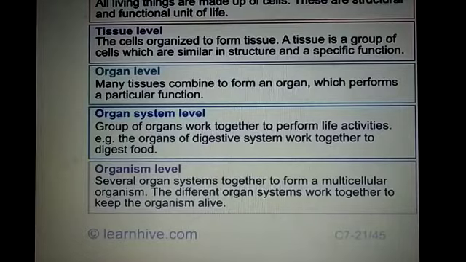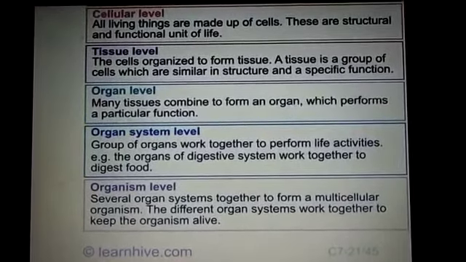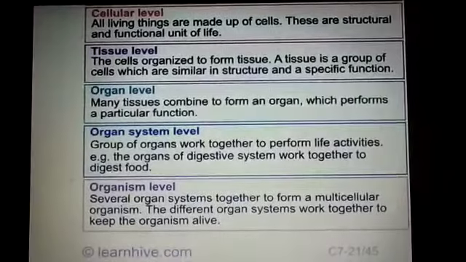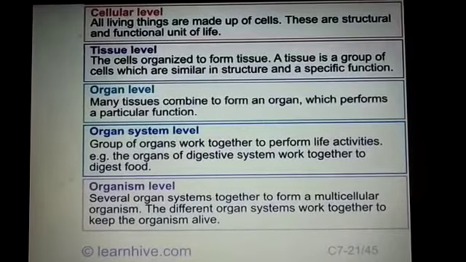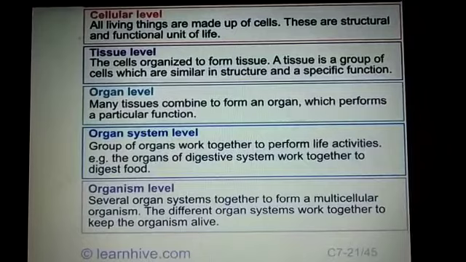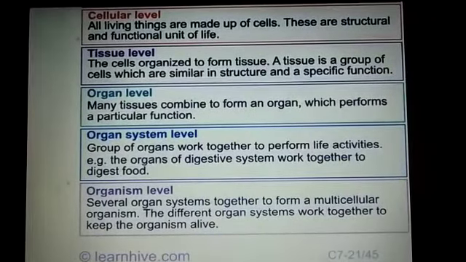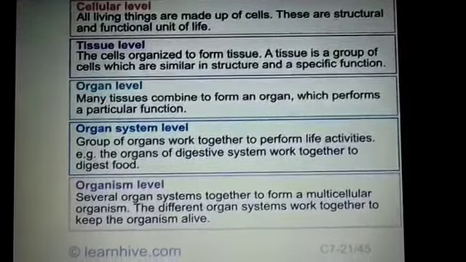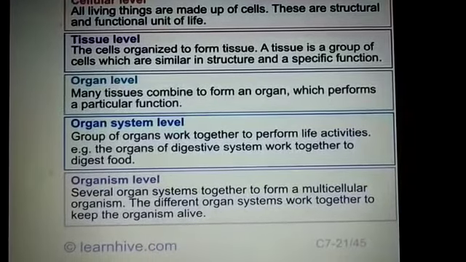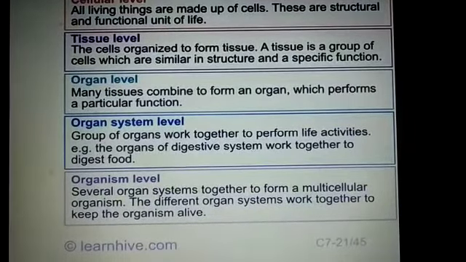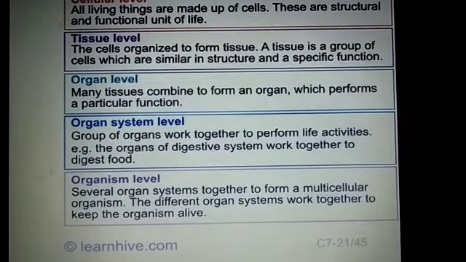Cellular level organization is found in amoeba, because amoeba has only one cell. Tissue level organization is found in hydra and jellyfish. As for organ level organization, in human beings, which type of organization is found? Organ system level. Yes, in human beings, it is the organ system level.